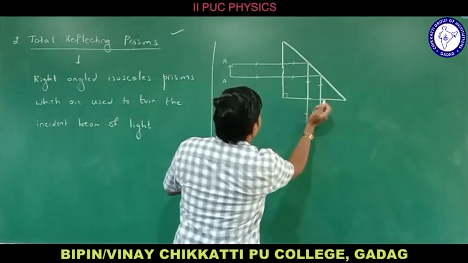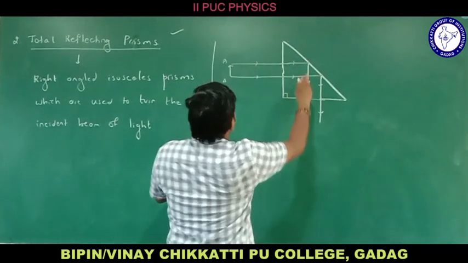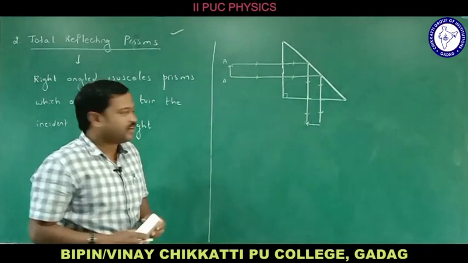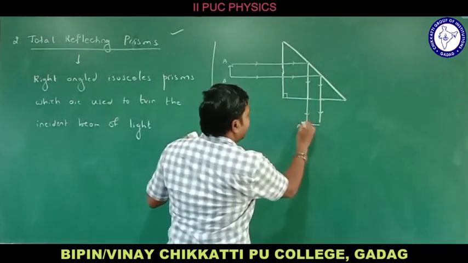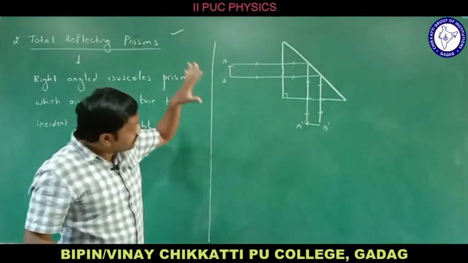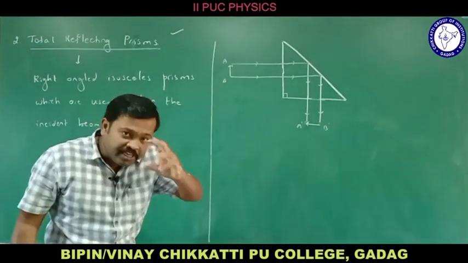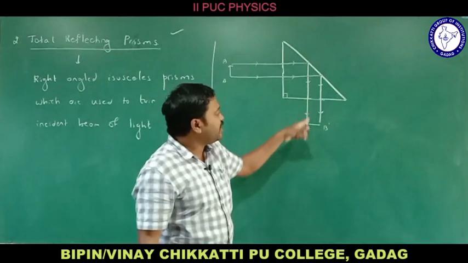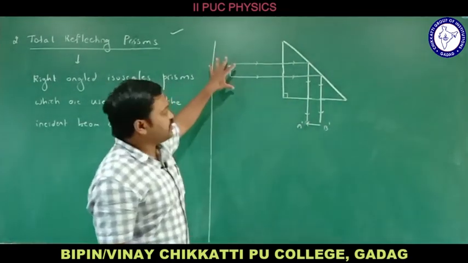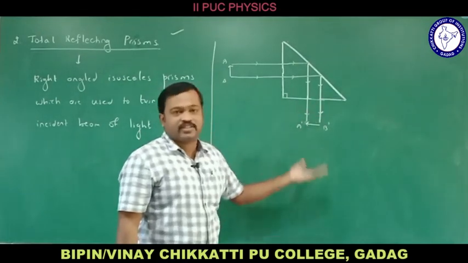Okay, let me consider this as A, the image will be like this, right? So let me consider it as A dash and this is B dash. Means this right angle prism is used to turn the incident beam of light through which angle here? 90 degrees, right? If the object is here, you can see the object from this side here, right?